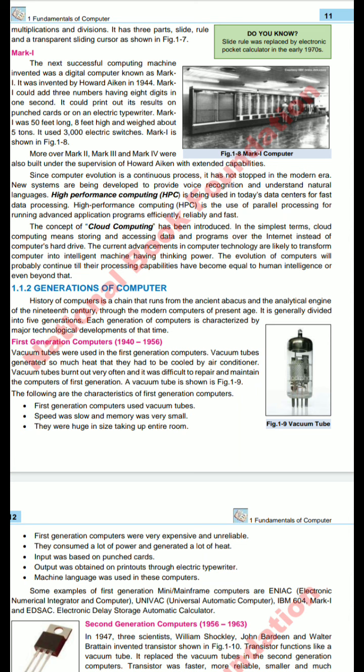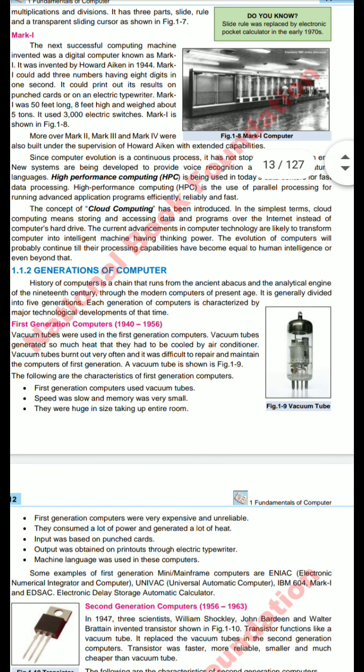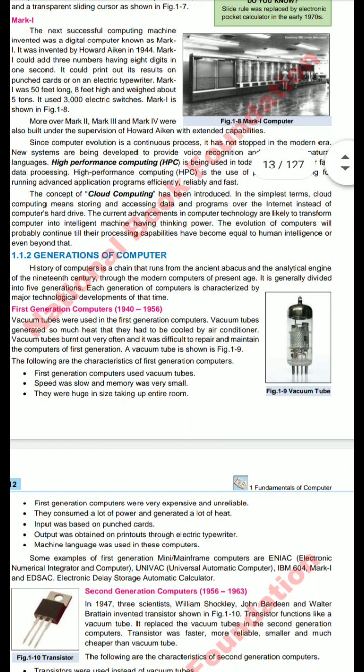efficiently. Next is cloud computing, which is very important nowadays. This was the basic idea of cloud computing. In the simplest terms, cloud computing means storing and accessing data and programs over the internet instead of on computer hardware. You can store your data in your email account, in your drive, and then you can access it all over the world by using your username and password.